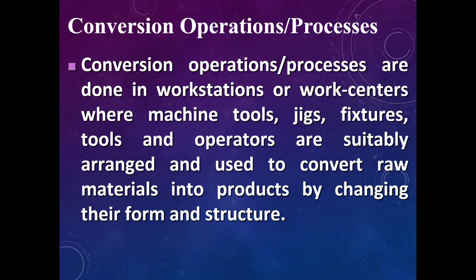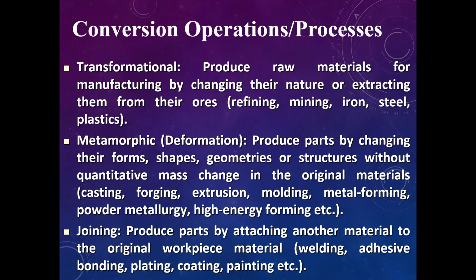To convert raw material means that from the raw material they will use the jig or machine to change their form, structure and characteristics into other products. So that is the conversion process. And then in the conversion process we also have transformational.